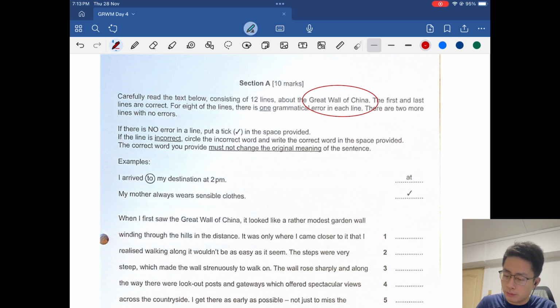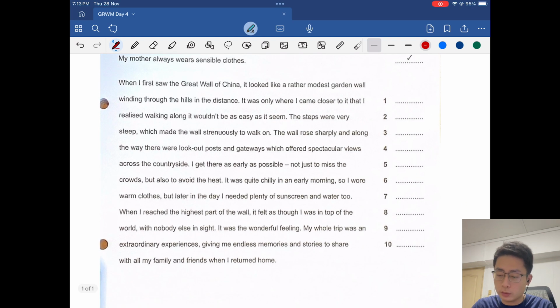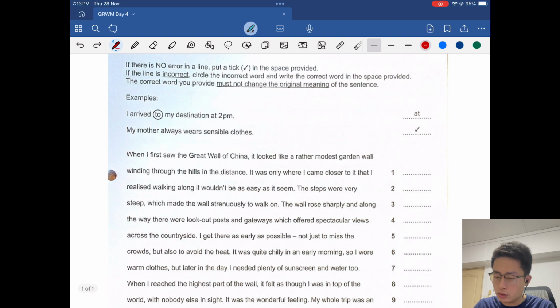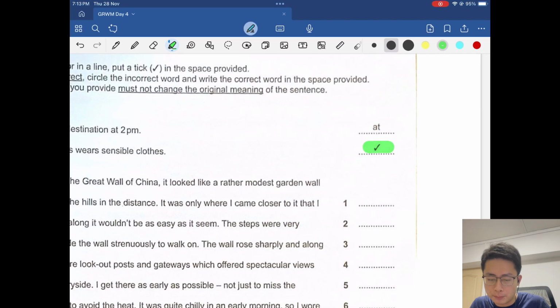Just remember, out of these 10 lines that are given to you, only 8 of them have errors. 2 of them do not have any errors, and if you find that there are no errors, what you need to do is just put a tick. Very simple. So with that in mind, let's begin proper.